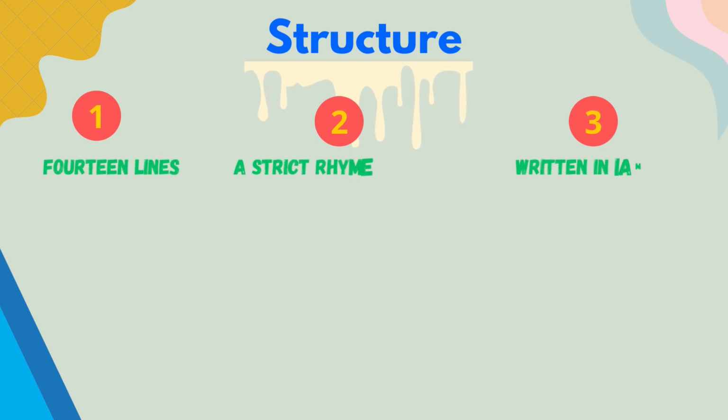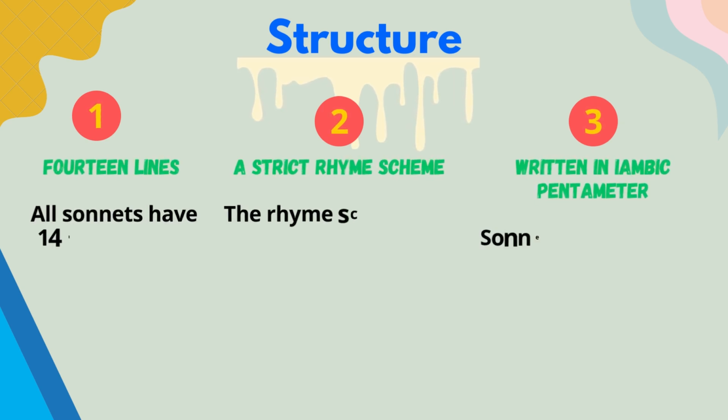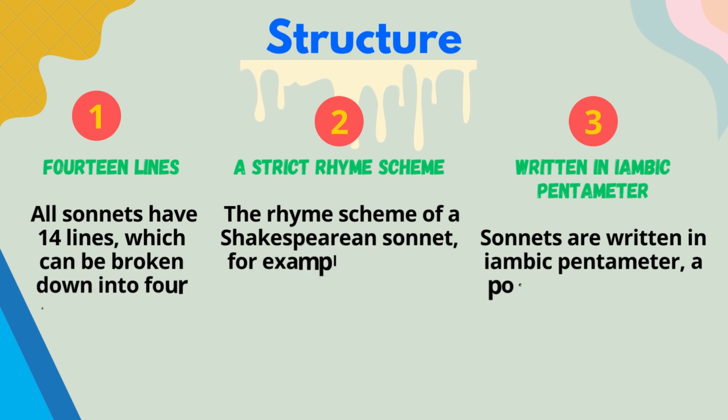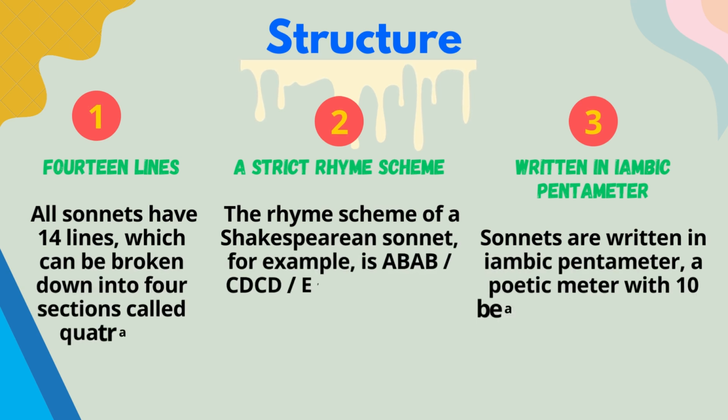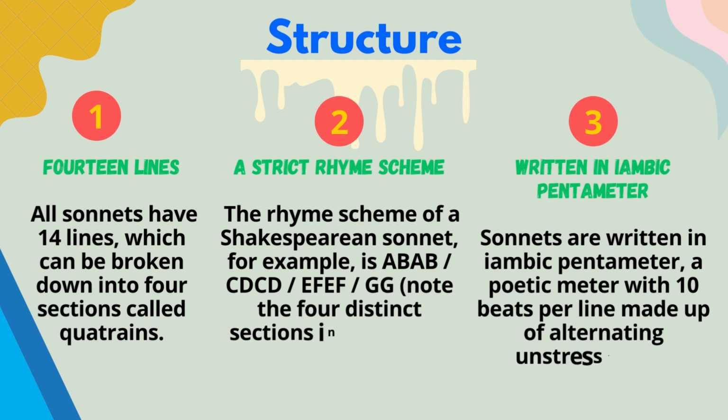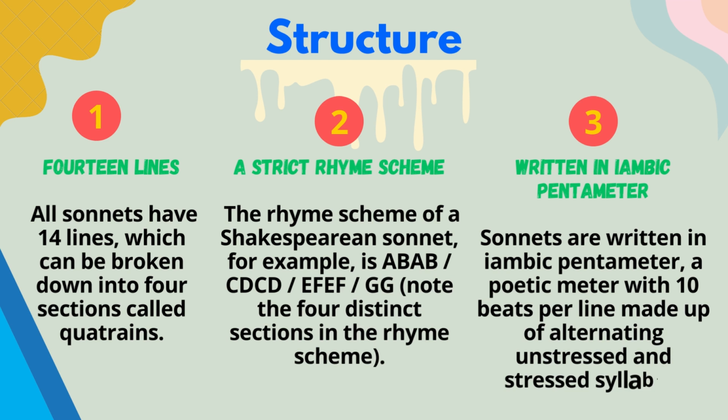Moving forward, it has a structure. It has 14 lines. So we are focusing only on Shakespeare sonnet. I have mentioned the other two, but now we are only focusing on Shakespeare sonnet. This has 14 lines which can be broken down into four sections. The first three can be called quadrants because all of them have four lines. The last one is called a couplet and it has only two lines.